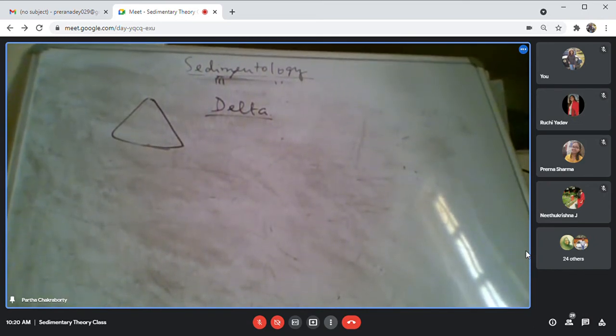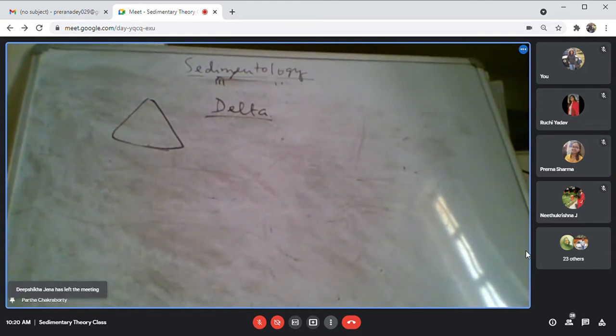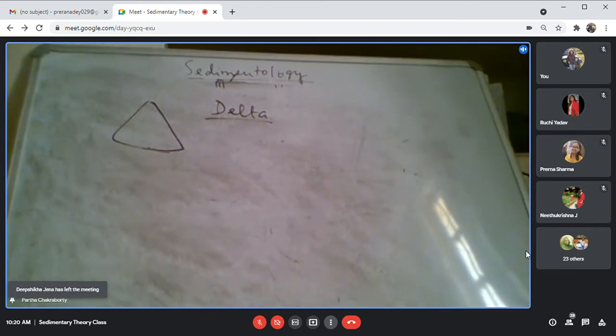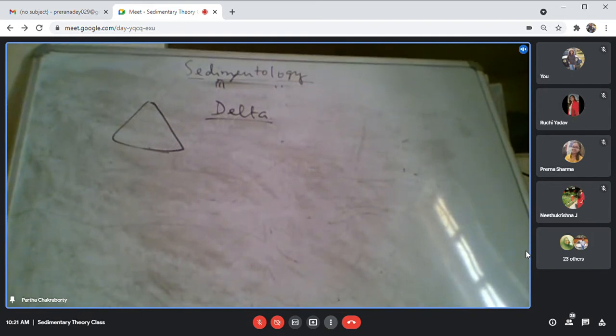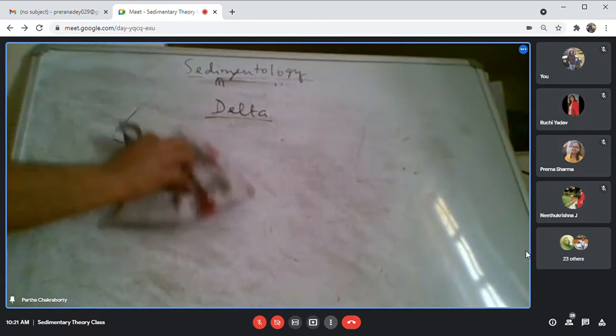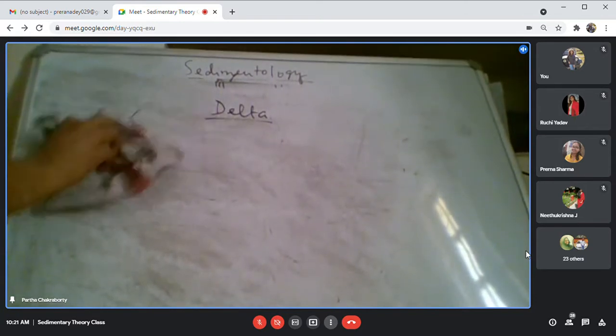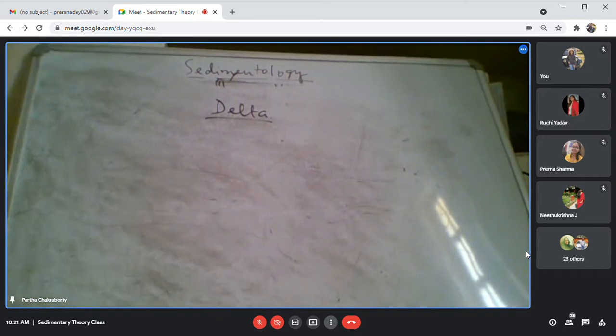Now, for the formation of the delta, what are the major controls? Are all deltas the same or not? If they are not the same, what are the major controls that make different types of delta? First, let us see the major processes.